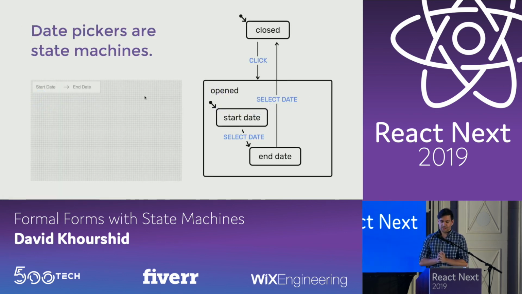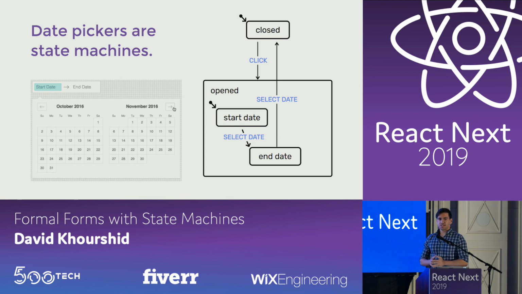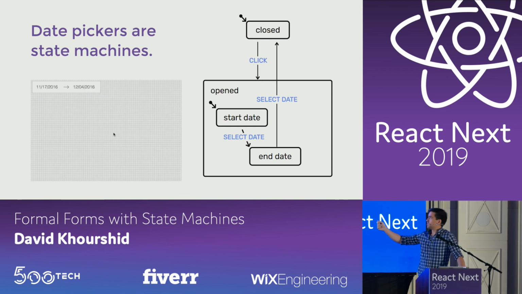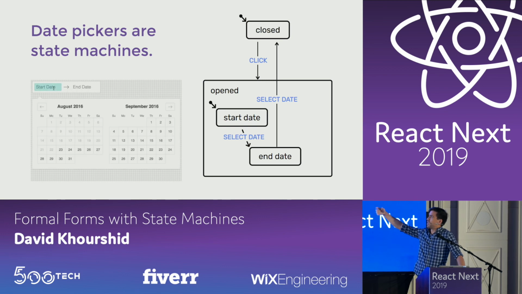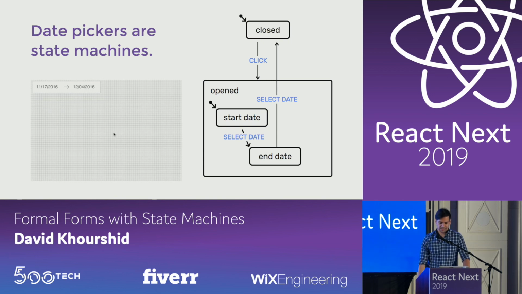Now let's get more advanced. If you're familiar with the React Date Picker by Airbnb, this is also just a state machine composed of smaller components. At first, the date picker is closed, and then when we click Start Date, it opens and we're editing the start date. Once we select the start date, now we're in the state of editing the end date. And once we click that, then we're closed. So this is how React Date Picker works.